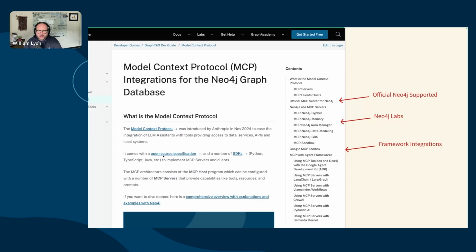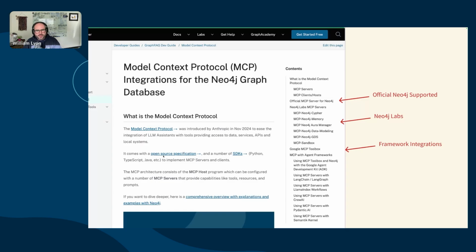And roughly speaking here, there are docs for the official Neo4j supported MCP server. And then we have these Neo4j Labs MCP servers. And this is an important distinction. Neo4j Labs projects are more experimental projects that allow us to build things, put them out, and validate them with the community. These are not officially supported by Neo4j.